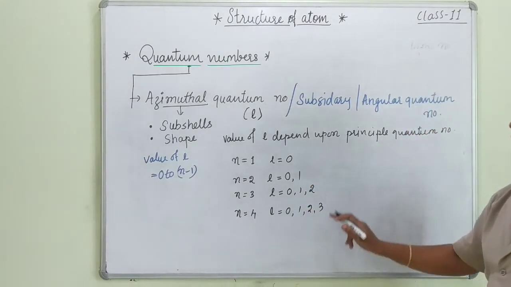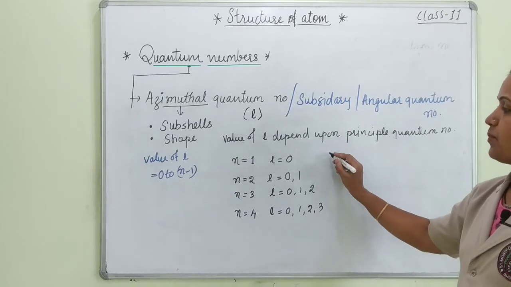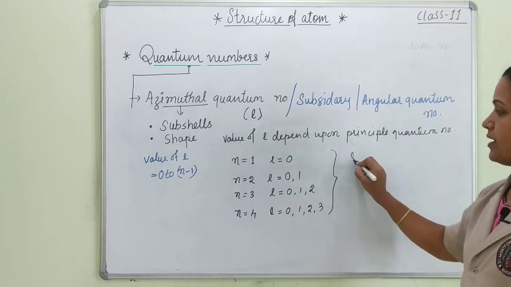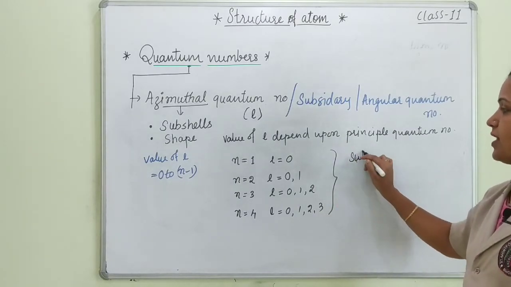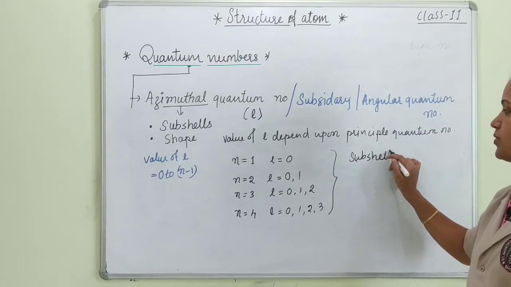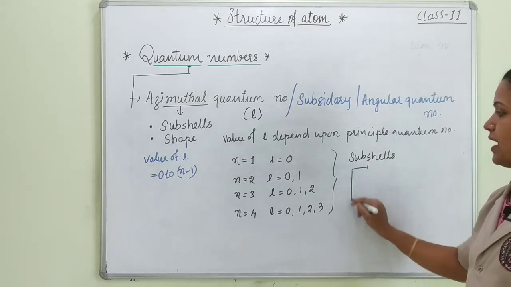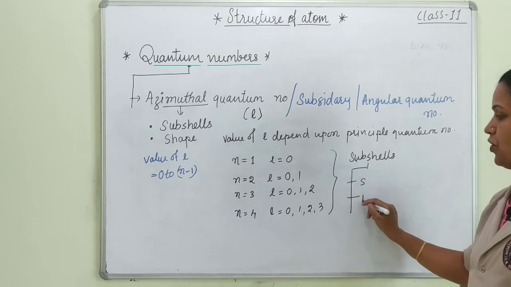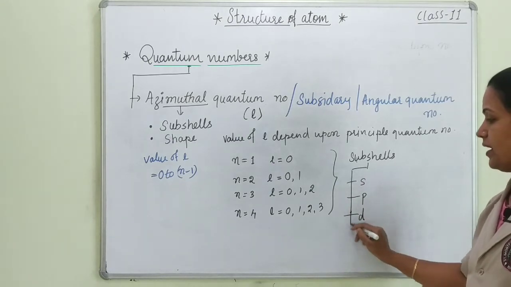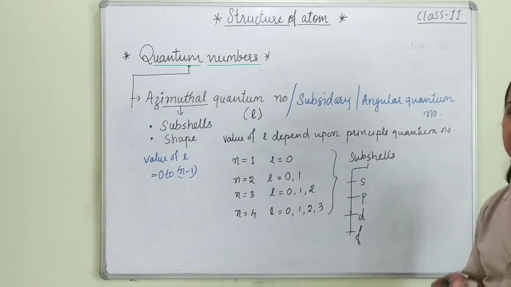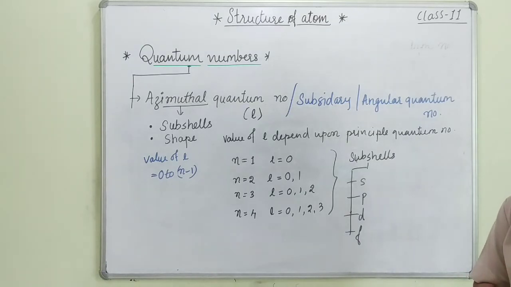And on the basis of these values, these subshells are created, and those subshells are designated as s, p, d and f. These are the names of those subshells.